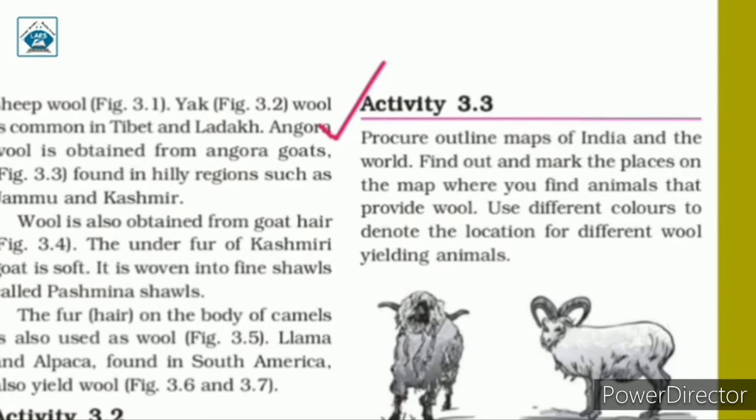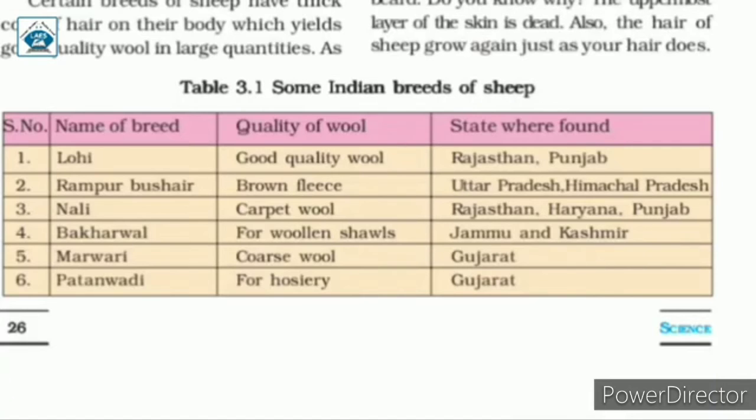Now in table 3.1 we have some Indian breeds of sheep. So in this table we have the name of the breed, that means these are breeds of sheep, the quality of wool they give, and also the state where these are found. So from this table we can see that Rajasthan, Punjab, Uttar Pradesh, Himachal Pradesh, Haryana, Jammu and Kashmir and Gujarat are the states where sheep are found in India. So you can mark these states in the outline map of India.